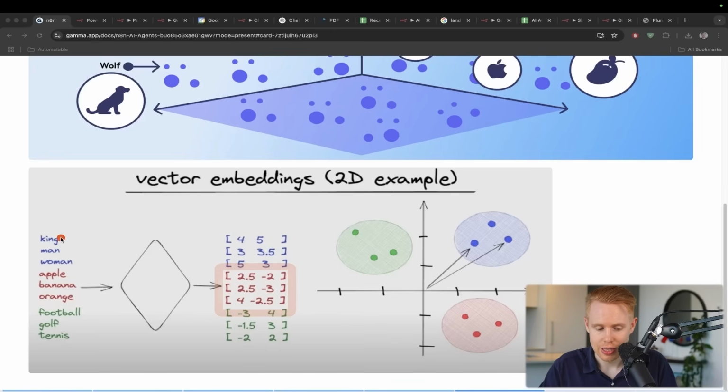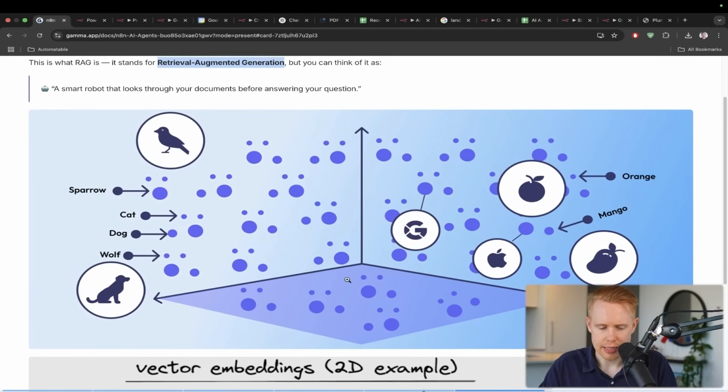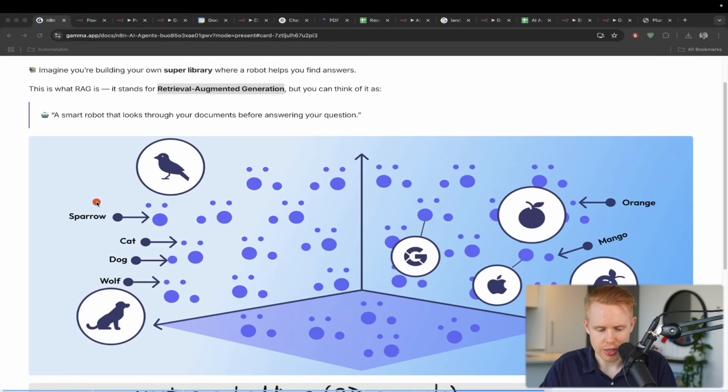They're very similar together. Just like king, woman, and man are more closely related than apples, bananas, and oranges, and like sports over here, football, golf, and tennis. It's all more similarly related. And so the thing is it clusters all this information together in your particular database here.